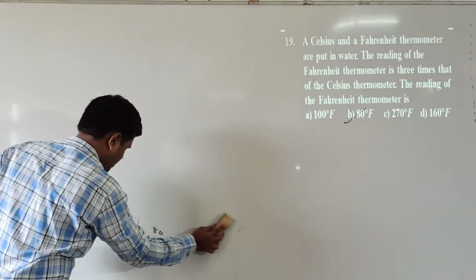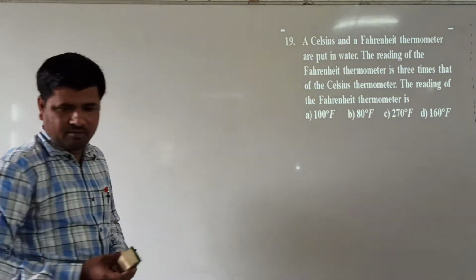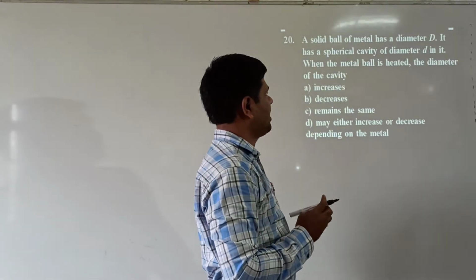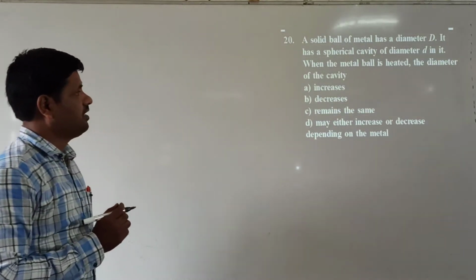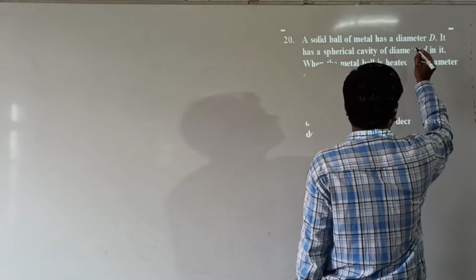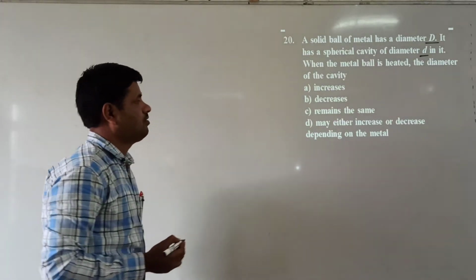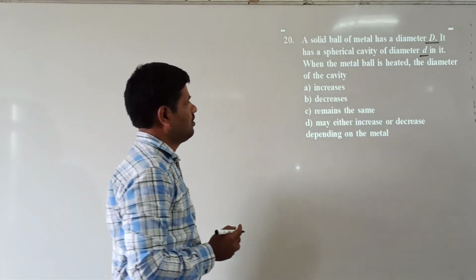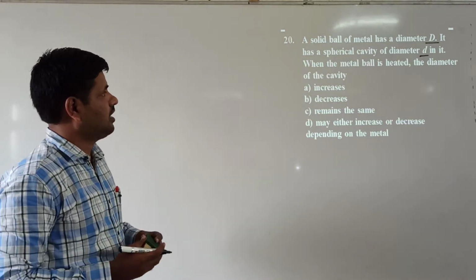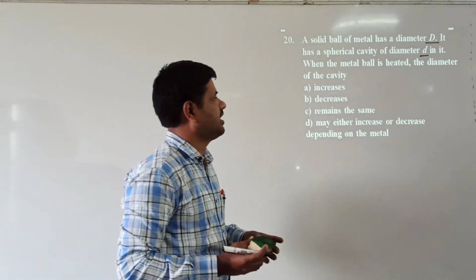Next we discuss question number 20. A solid metal ball has a diameter D. It has a spherical cavity of diameter small d. Here the solid ball is having diameter D, and the spherical cavity having diameter small d. When the total metal ball is heated, what is the diameter of the cavity? When the ball is heated, the ball will expand and the spherical cavity also expands.